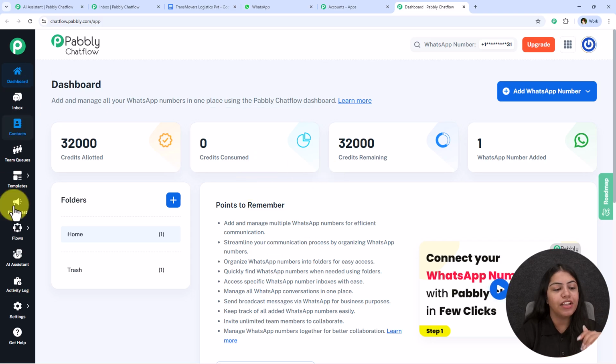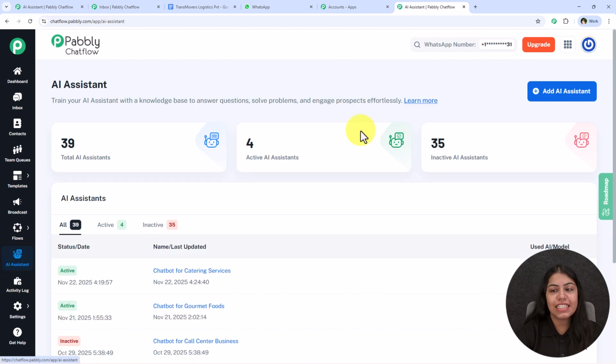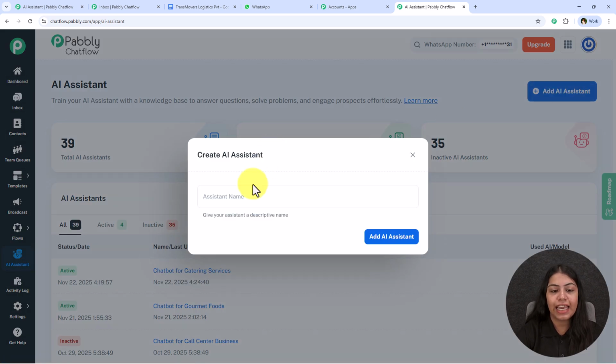After you add this, from the left side, go towards this AI assistant feature of Pabbly Chatflow. And yes, if you wish to learn about any other feature of Pabbly Chatflow in detail, a video tutorial dedicated towards all of these features is attached in the description box below. You can check it out. So let's open this AI assistant, and then we have to go towards this add AI assistant.